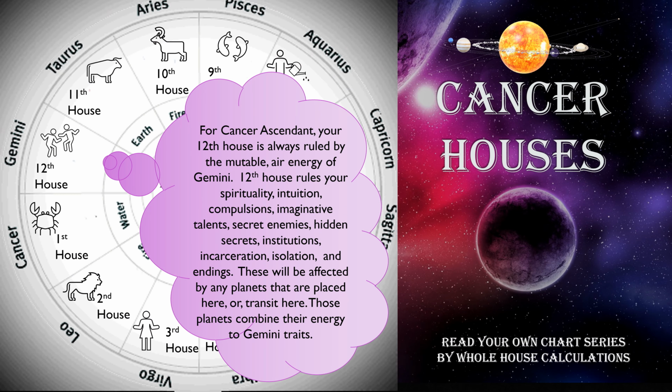For Cancer ascendant, your 12th house is always ruled by the mutable air energy of Gemini. 12th house rules your spirituality, intuition, compulsions, imaginative talents, secret enemies, hidden secrets, institutions, incarceration, isolation, and endings. These will be affected by any planets that are placed or transit here. Those planets combine their energy to Gemini traits.